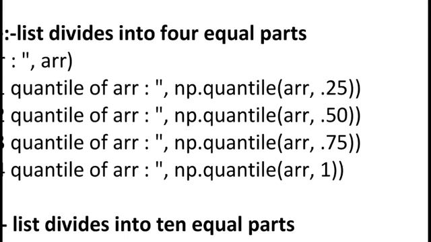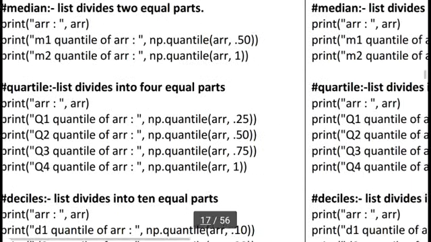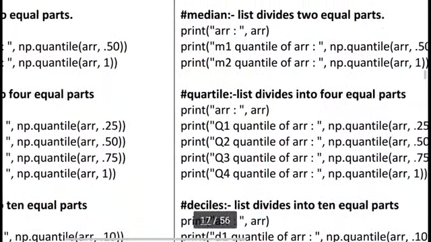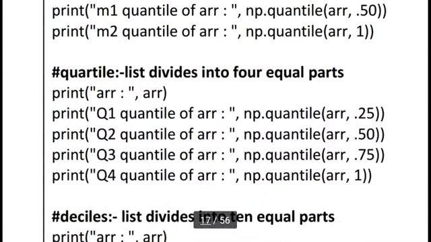First I want to know the 25% data, second the 50% of data in the list, third the 75% data, and 100% data of the list. The same thing I copy and paste for our Pandas series.